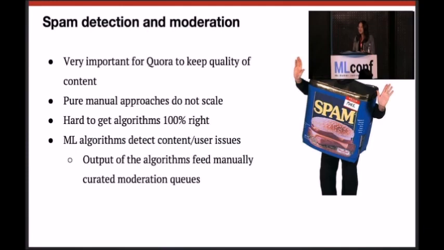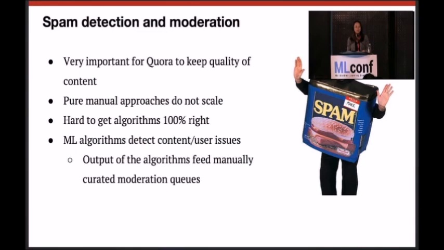Spam detection and moderation. This is a huge area for Quora and a very important topic for us. Why? Because we live off user-generated content. User-generated content can be great, but it can also introduce problems like spam, abuse, hate speech, or harassment, which are really bad. I mentioned very early on that we care a lot about quality, and so we need to do our best to remove the bad content.